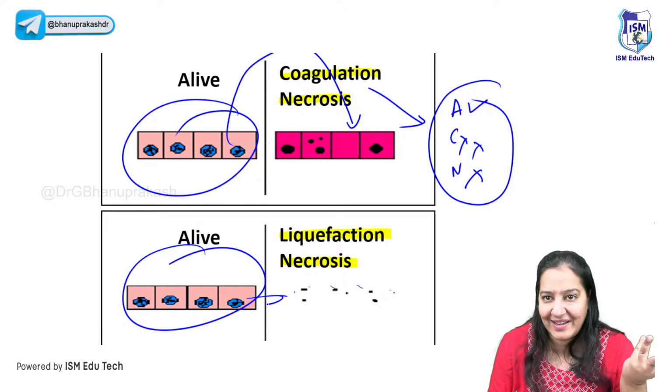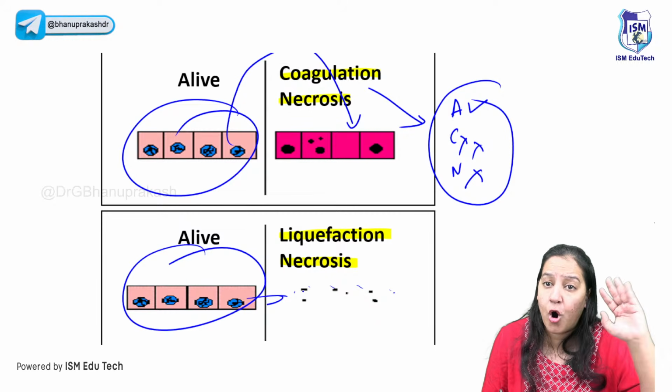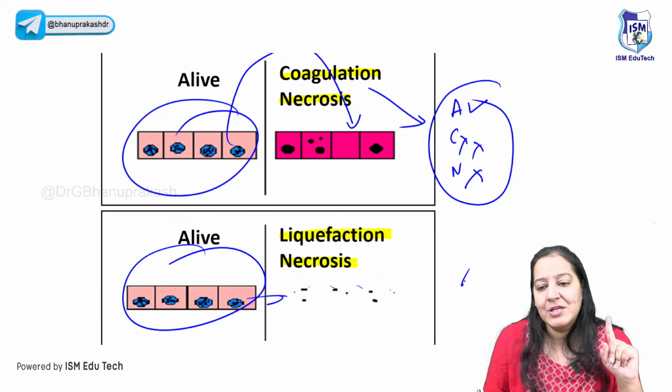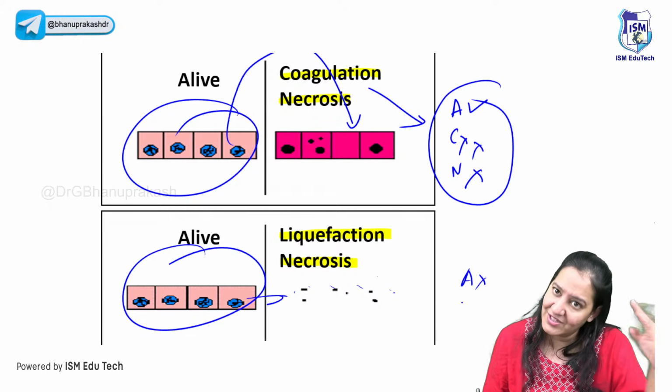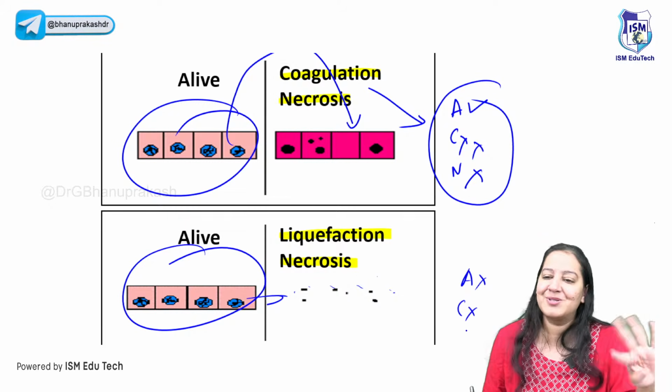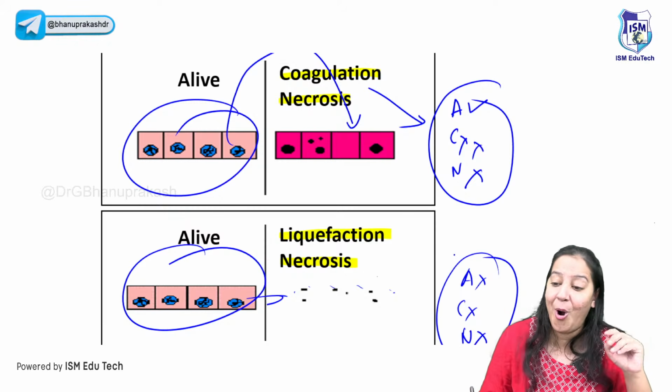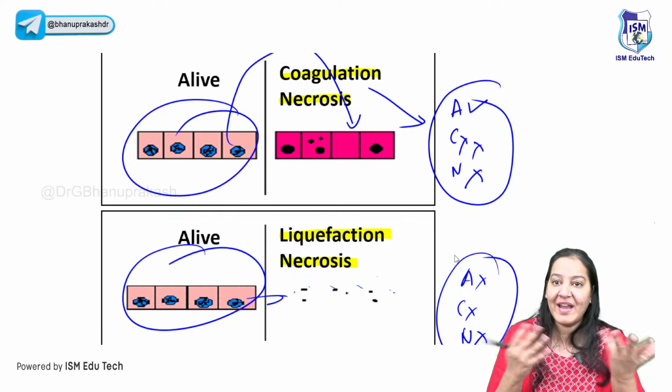Neither cytoplasm, nor nucleus, nor can I see even the outline. So here all three details are lost. Architecture is also lost. Cytoplasm is also lost. Nucleus is also lost. All three details are lost. Oh my God. What can I see then?